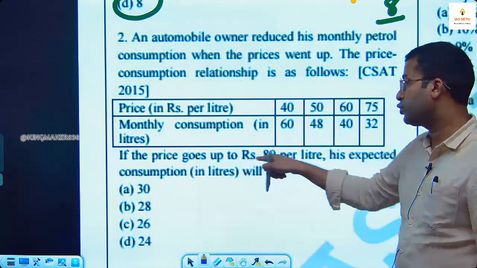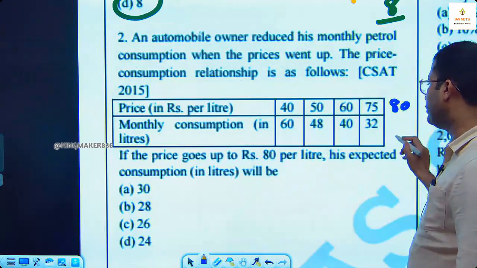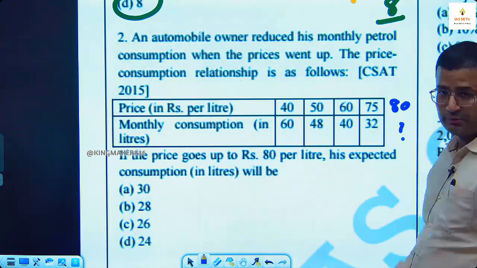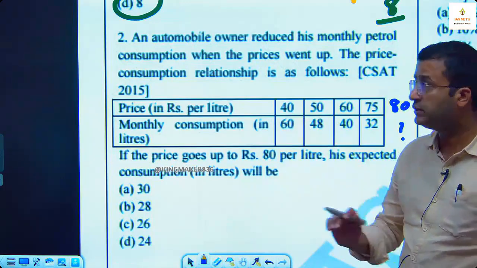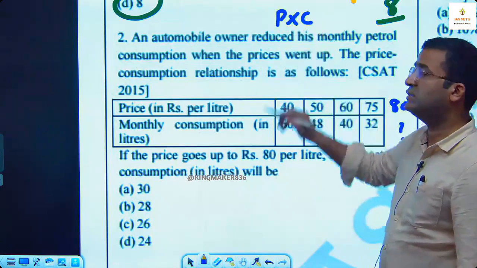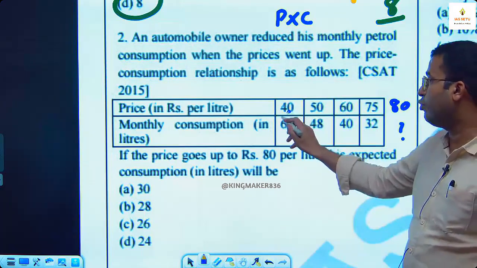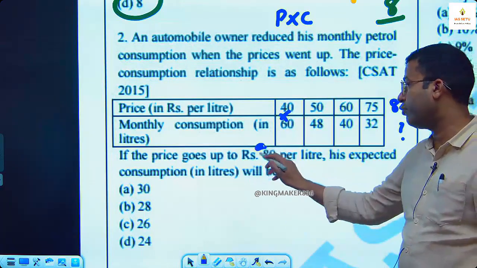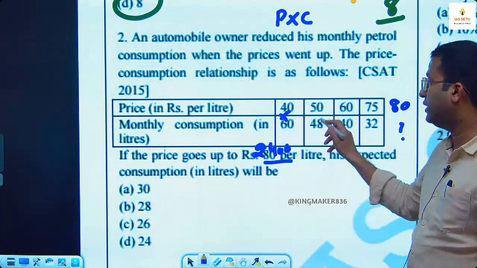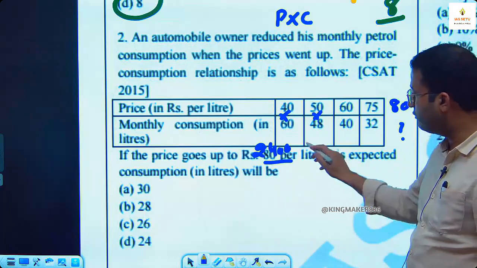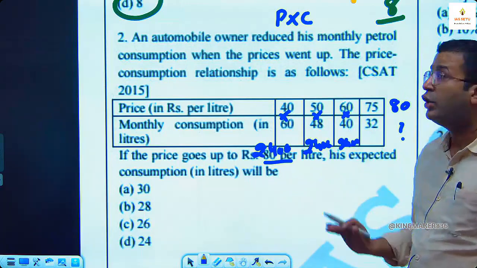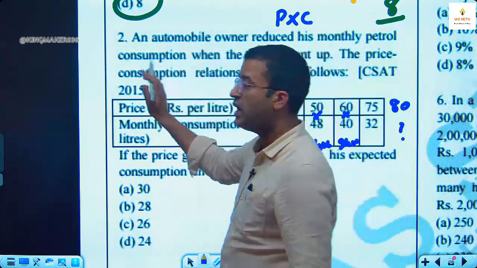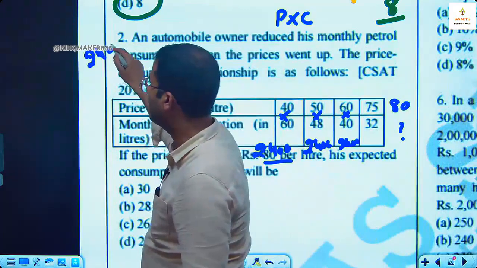If the price goes up to 80, अगर price 80 हो जाएगा, then what will be the consumption? What is price into consumption? Budget. Price into consumption is equal to budget. What is 40 into 60? 2400 rupees. Similarly, check 50 into 48. It will also come 2400. This is also 2400. So it means this person has 2400 rupees as a budget.